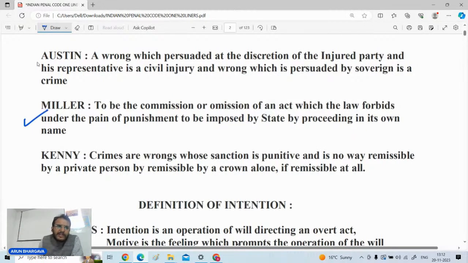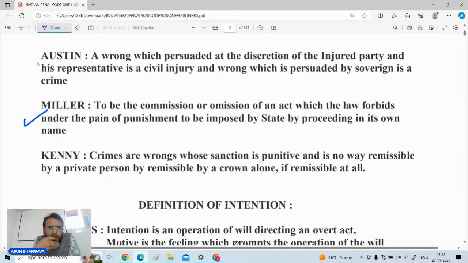Miller has also given a definition. Miller defines a crime to be the commission or omission of an act which the law forbids under pain of punishment to be imposed by the state by proceeding in its own name. So these are the basic definitions. I hope you have taken the screenshot of this.